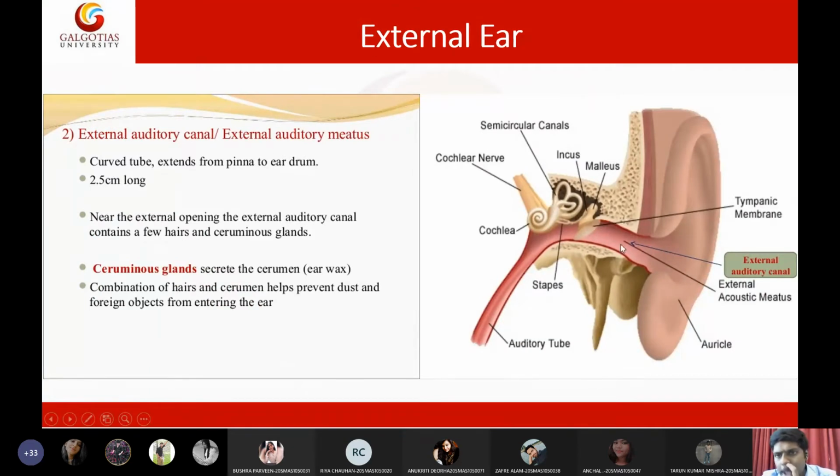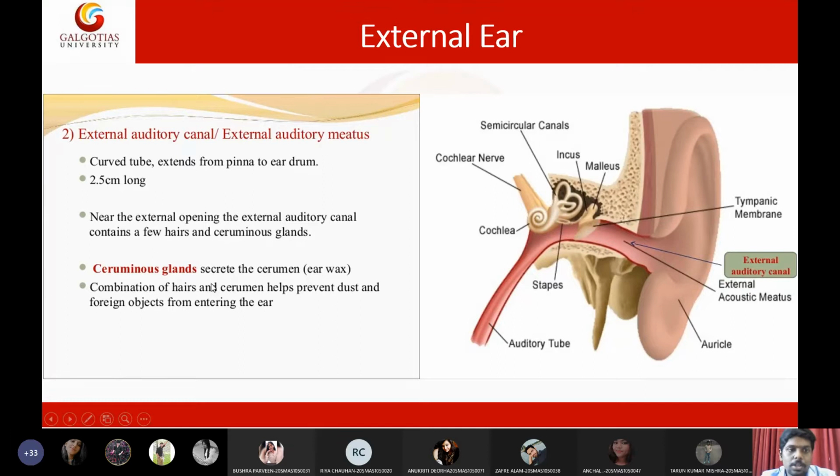The length of the external auditory canal is around 2.5 centimeters, and it extends up to the tympanic membrane. Near the external opening, it contains hairs and ceruminous glands. These glands produce wax, and their purpose is to secrete cerumen, which means ear wax.